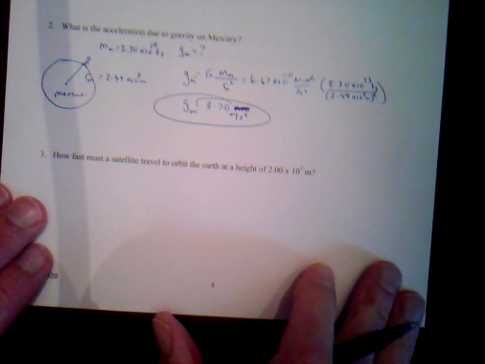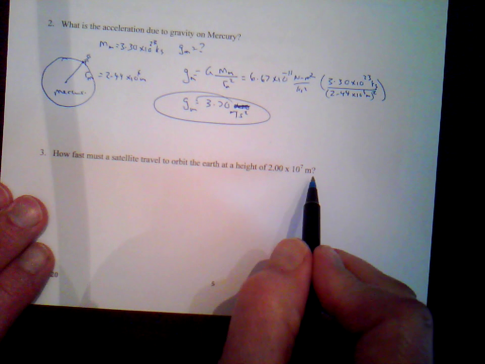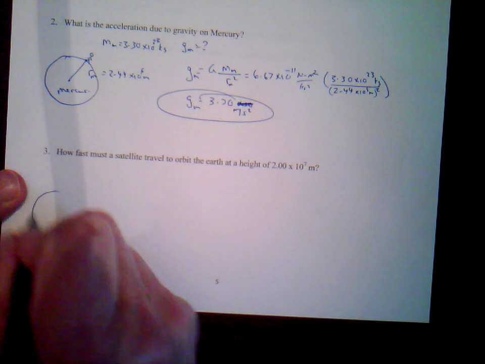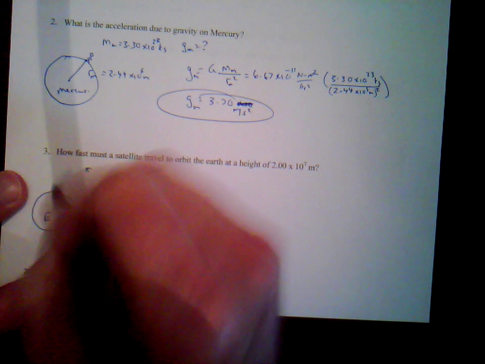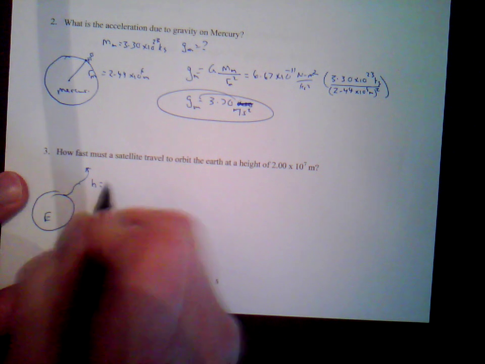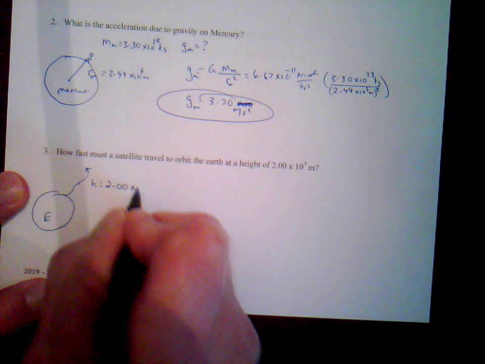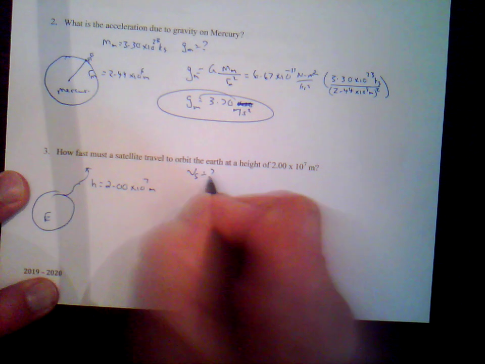Last problem. How fast must a satellite travel to orbit the Earth at a height of 2 times 10 to the 7 meters? So now again we have the Earth. This is the Earth. We have a satellite, some height above the Earth. Say this is the height, 2.00 times 10 to the 7 meters. We want to know the velocity of that satellite.